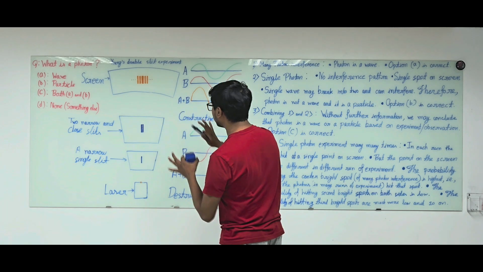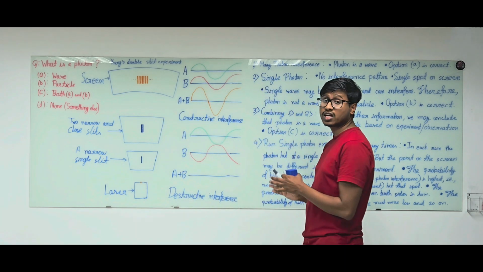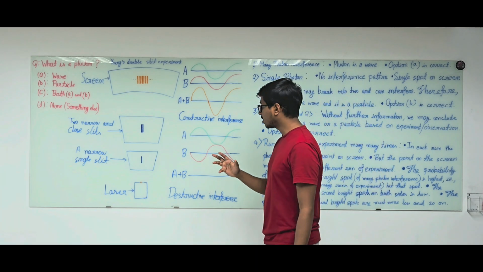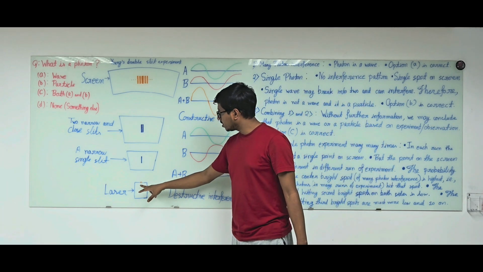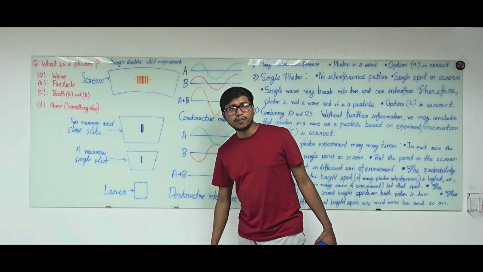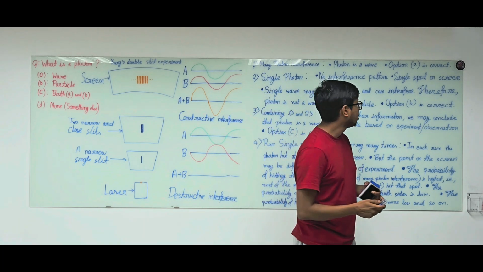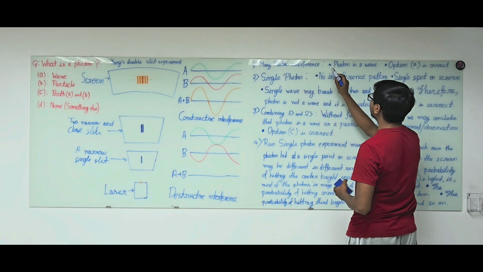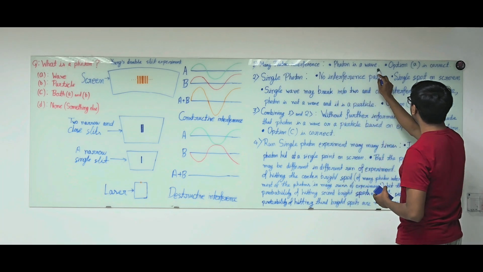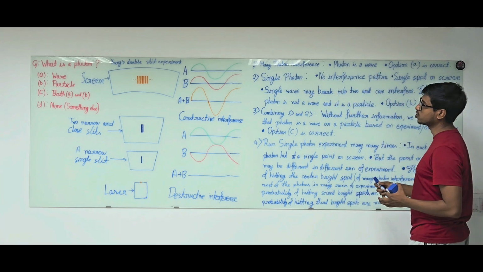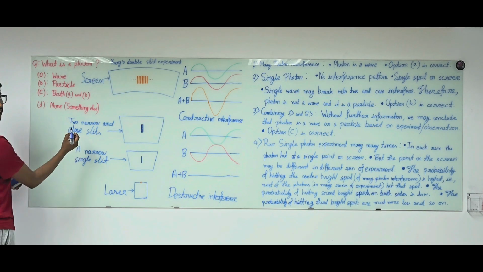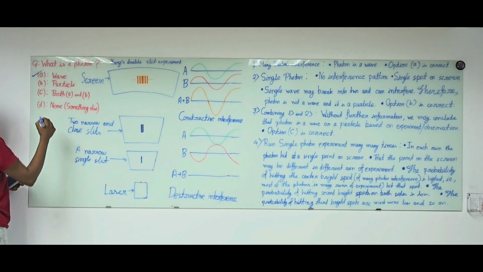This is what we are observing, and from this observation what can we conclude? We can conclude that the light traveling through this double slit experiment is actually a wave. So this is our first conclusion from the many photon interference experiment. Photon is a wave and option A is the correct option. So till now we can say this is the correct answer.